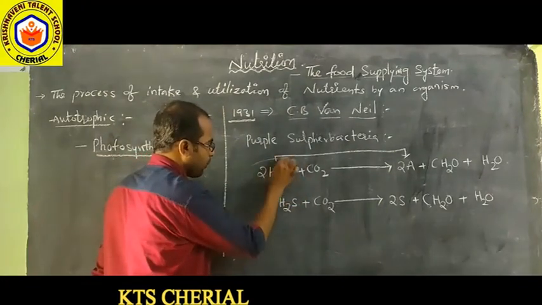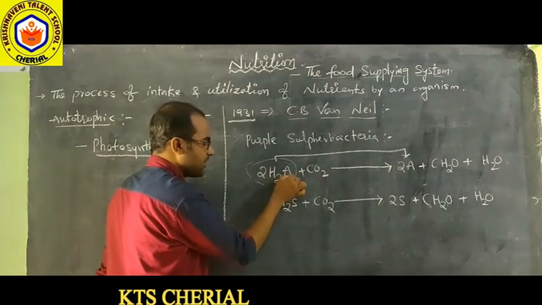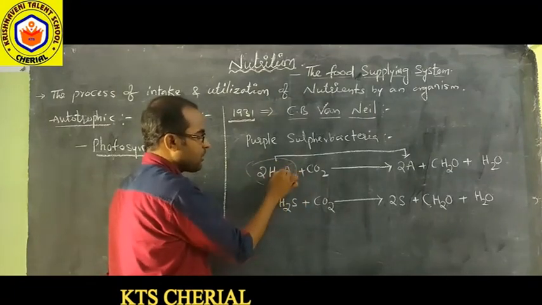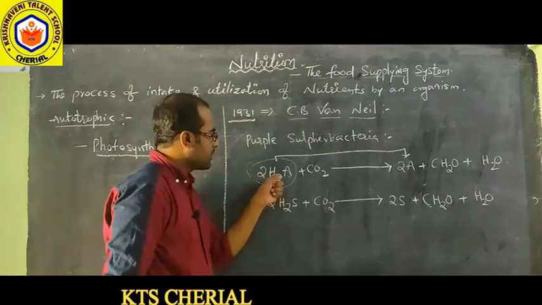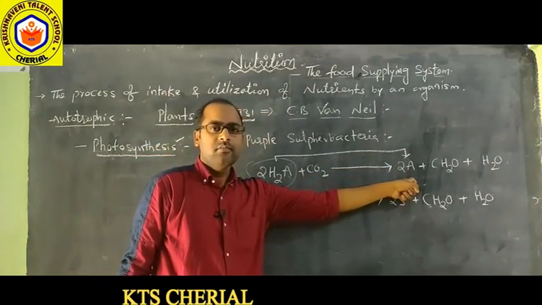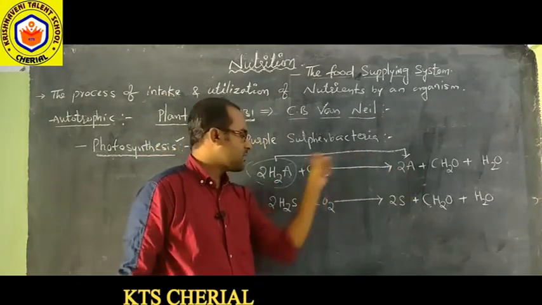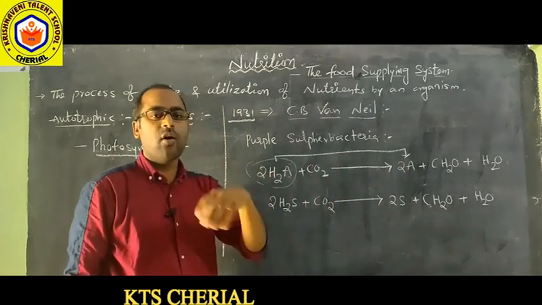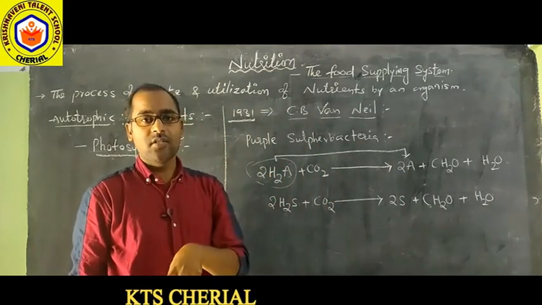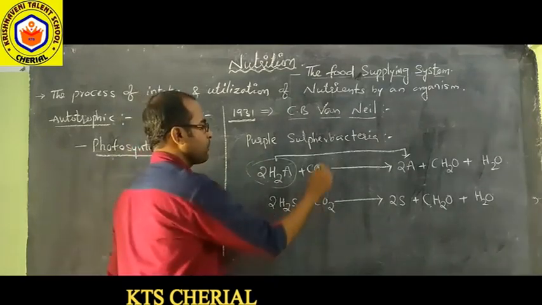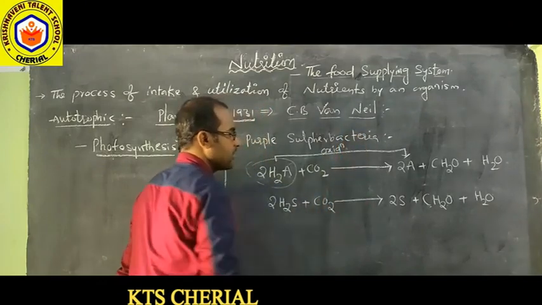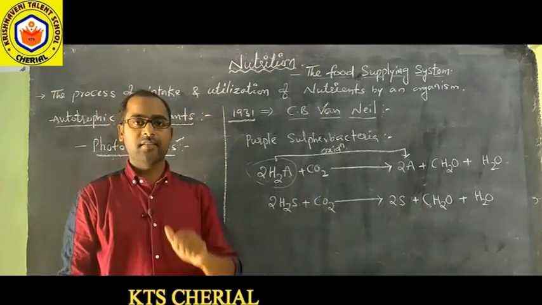In the compound H2A, hydrogen is present, and it is converted to A. This compound has lost its hydrogen. Loss of hydrogen or addition of oxygen, we call it an oxidation reaction, right? That we learned in the chemistry of 9th class.